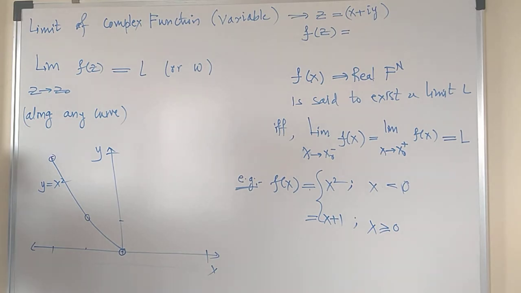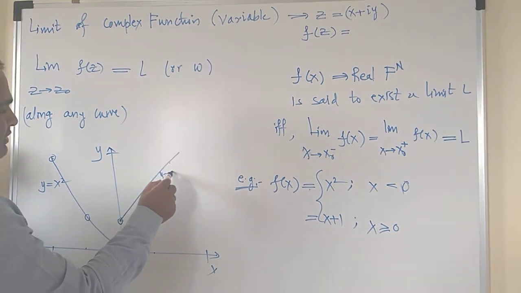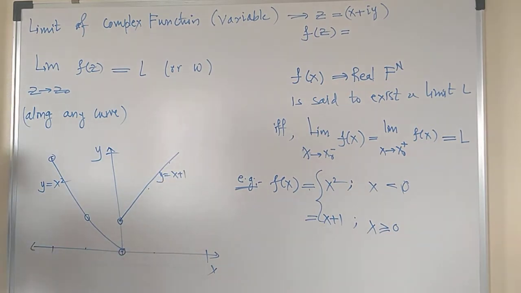For x equal to 0, you will get y equal to 1. So x equals 0, y equals 1. Your graph will start from here. And at x equals 1, y equals 2. So suppose x equals 1 is here, y equals 2 is here. And at x equals 2, y equals 3. So somewhere here. And this will give you exactly a straight line in this case, right? So I can say y equals x plus 1 is this graph.